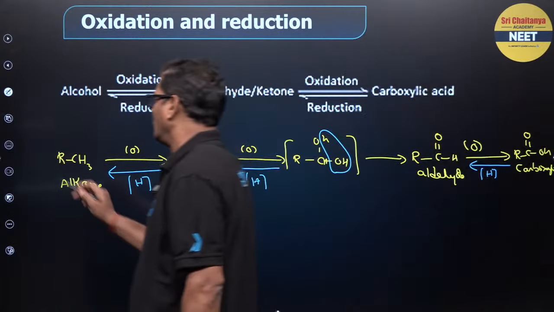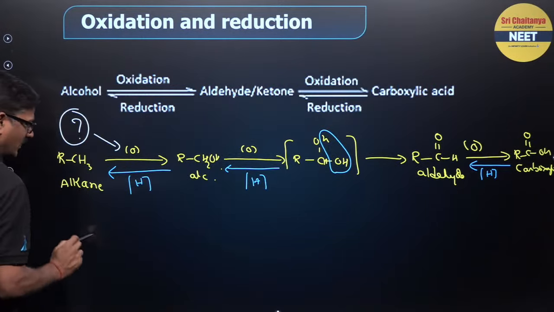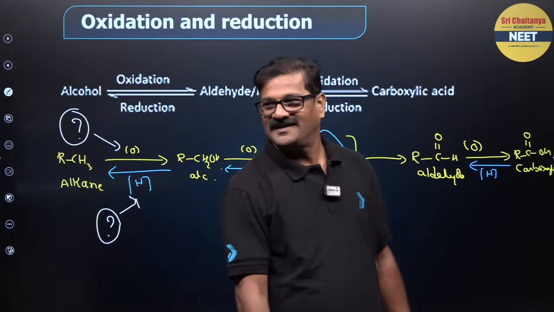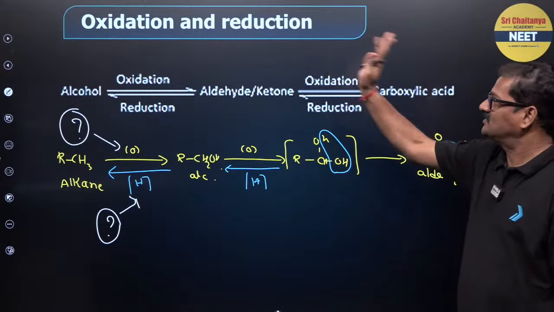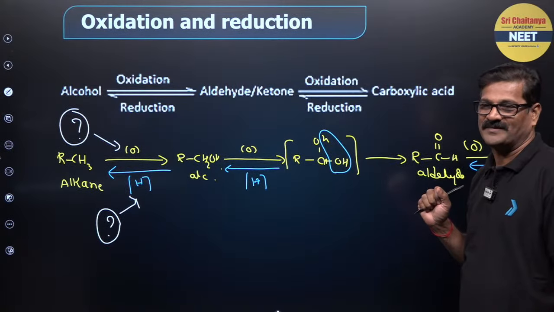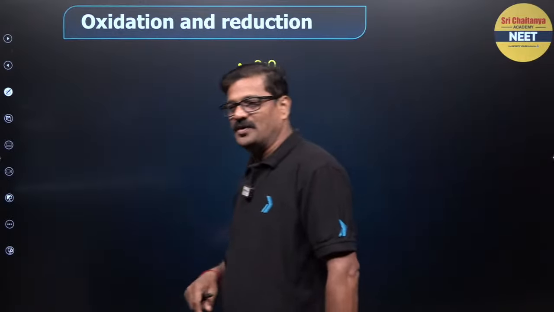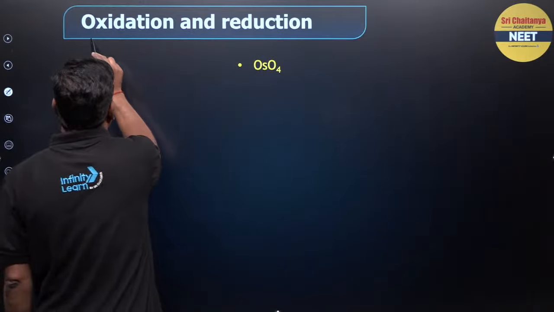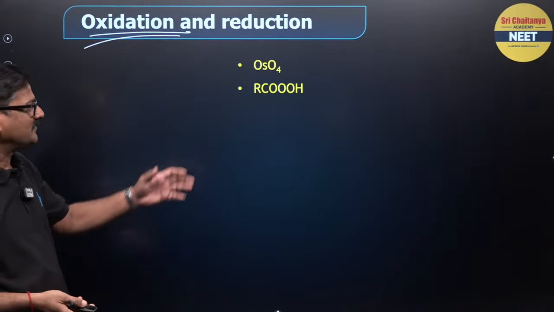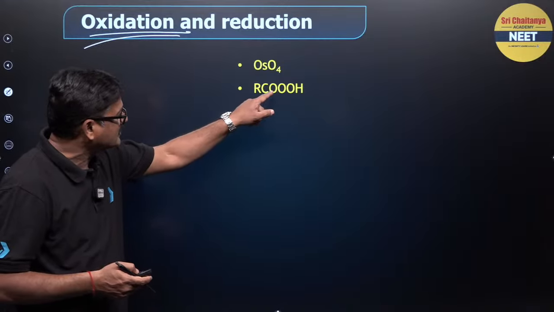And how to do oxidation? How to do reduction? Understood? So, that is the game. Oxidation and the reduction. H2O is a hydrolysis reaction. So we are going to discuss oxidation and reduction. Today we will talk about oxidation. You can use OsO4, osmium tetroxide, and COOH peroxy acid. You see, not a carboxylic acid, peroxy acid.